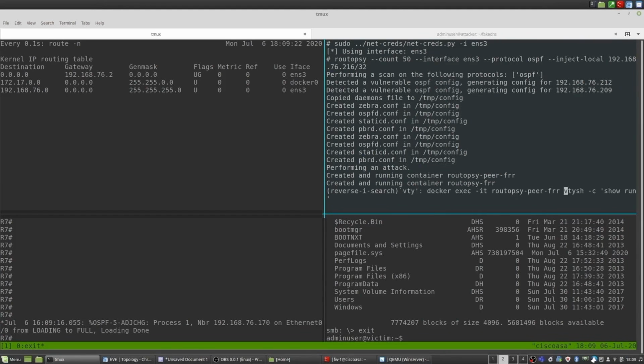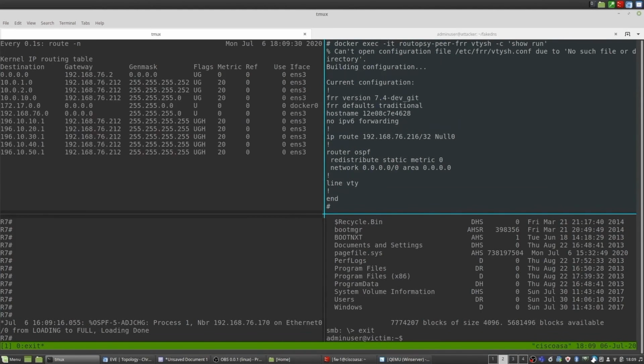Within the peer, you'll take note of first the static routes we're injecting, and that is the static route to the target server. Then next is the OSPF process. Within the OSPF process, this tells it to neighbor up with Routopsy and also redistribute the static routes. This is how we get that route into that larger routing process.